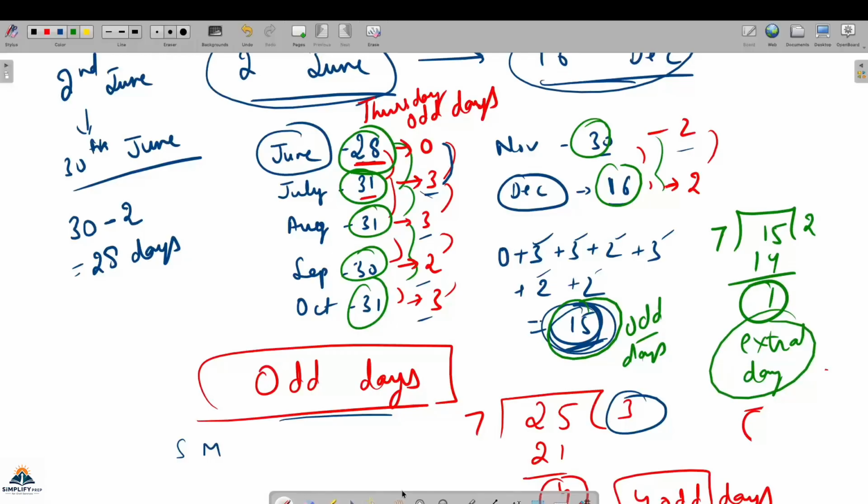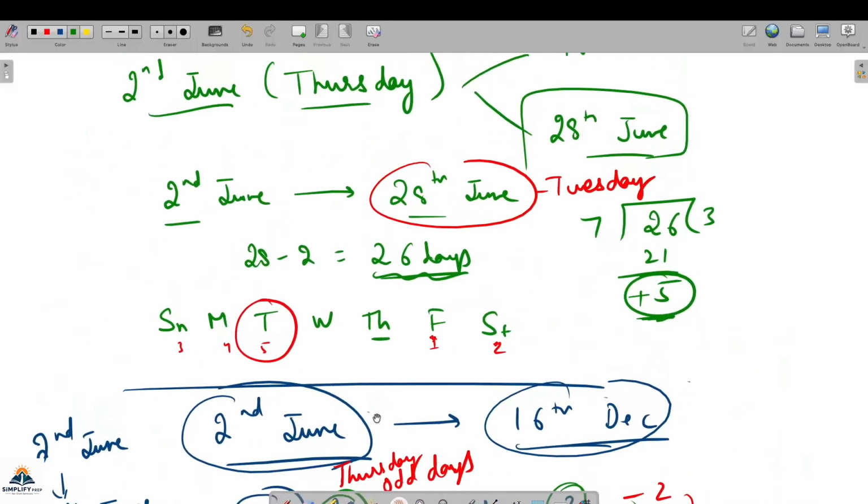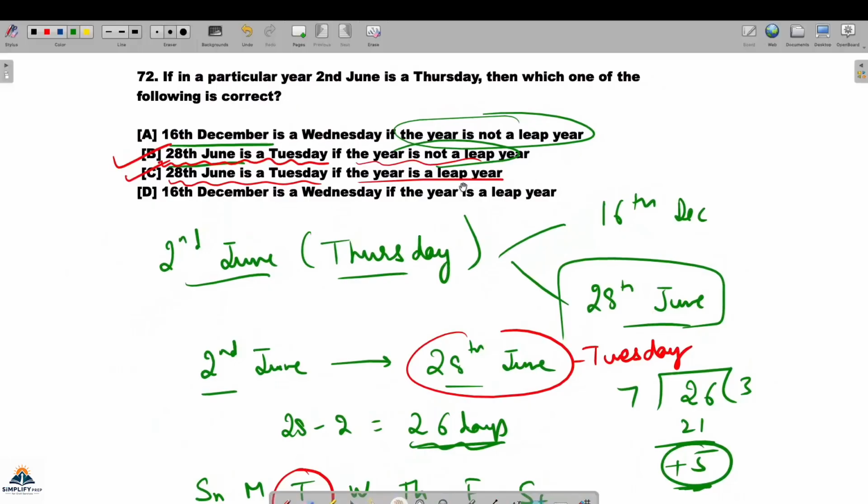One odd day means there will be a shift of one day only. If 2nd June was given to be Thursday, question में क्या दिया है, 2nd June is Thursday, so we have calculated 16th September. That will not be Wednesday, it will be Friday. Next day होगा ना, one odd day आ रहा है. So this statement, I can say A statement is wrong.